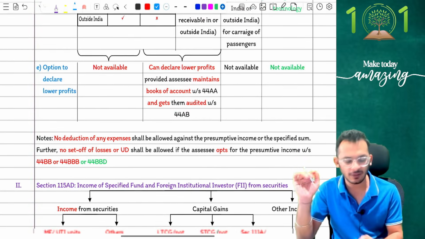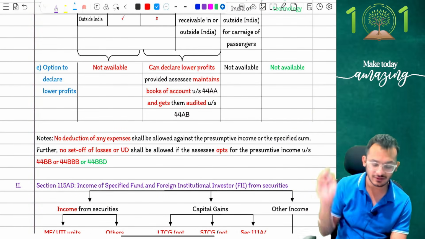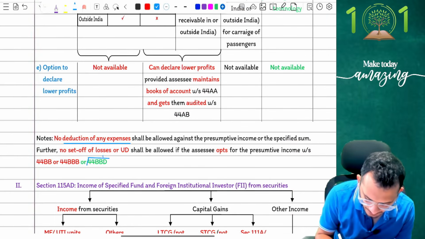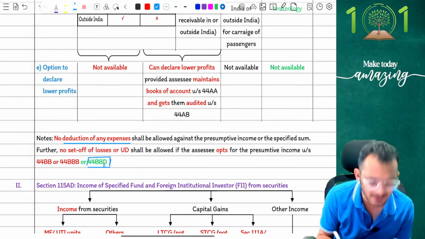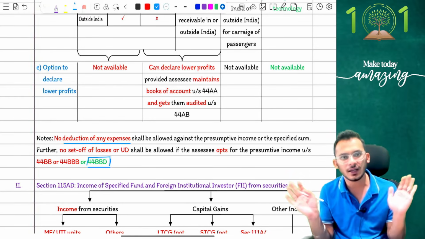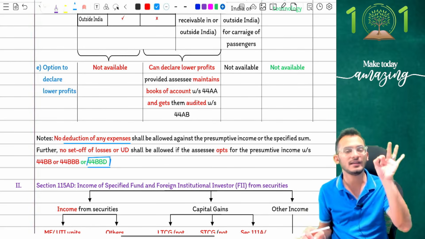Yes. Now notice carefully, people, when it comes to presumptive, one thing is very clear: because you've already offered presumptive income of 25%, you can't claim any expenses. So they've clarified that even for 44BBD, you can't claim any expenses. That will also be taxable at the rate of 25% presumptive income rules. No allowance of any deduction, no allowance of any expenses, no set off of any losses. Take the 25% as it is.